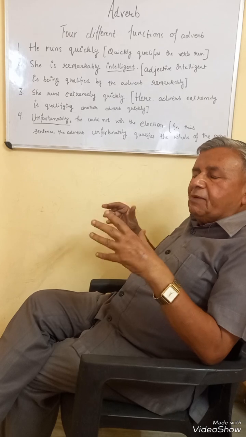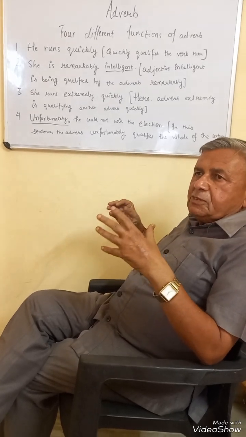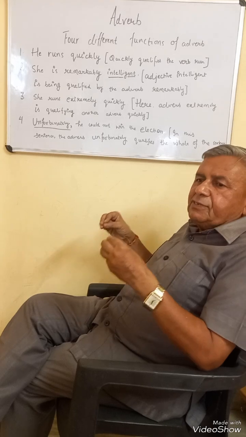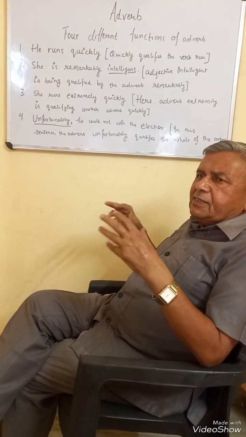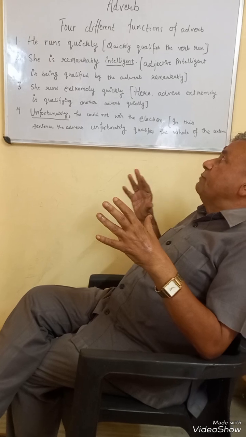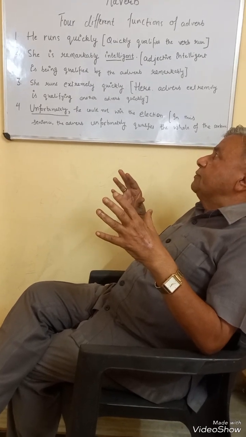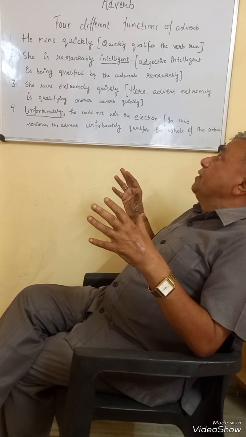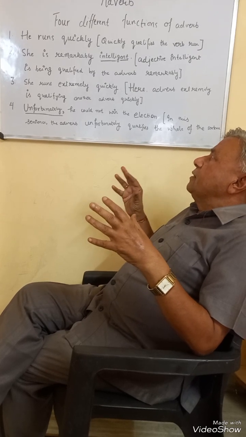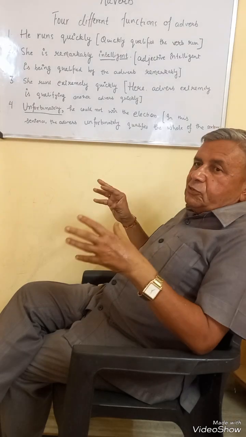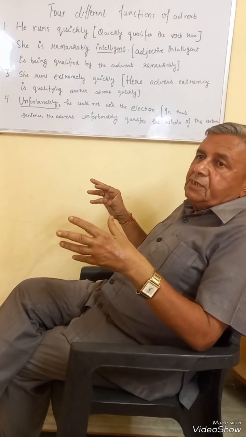They are not only formed by using ly. The words which tell us about time, tell us about place, all those fall in the category of adverb. In the first sentence, we have used quickly after the verb run, which tells us how he runs. Then, in the second sentence, adverb is used to qualify adjective.